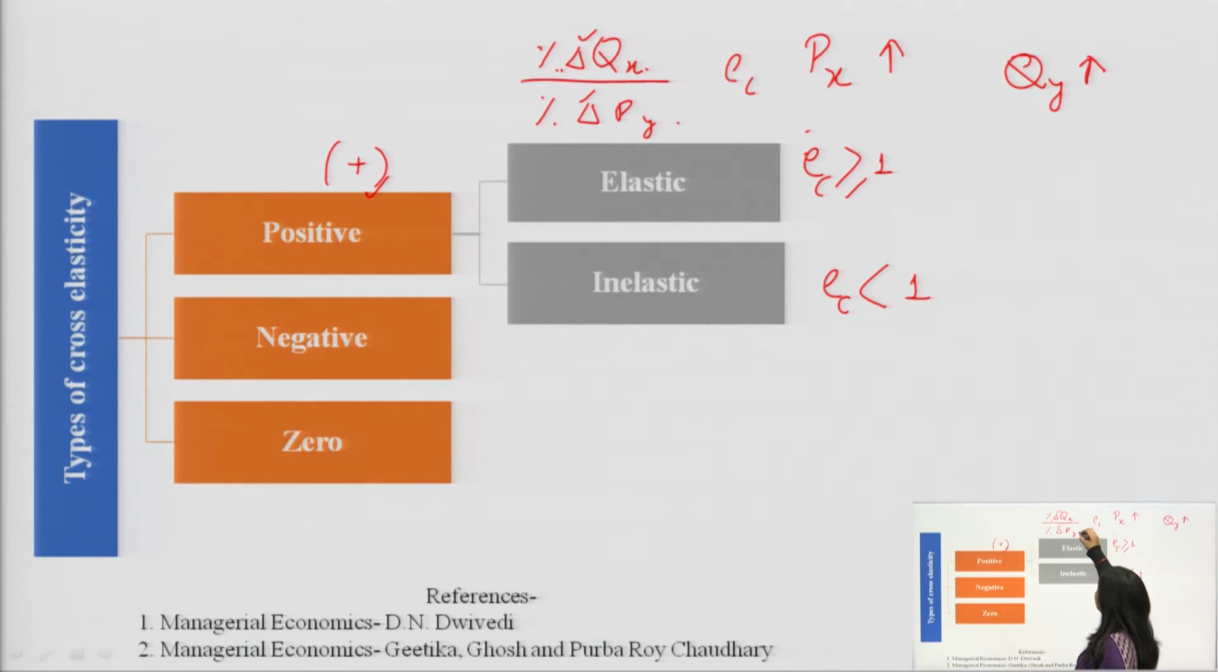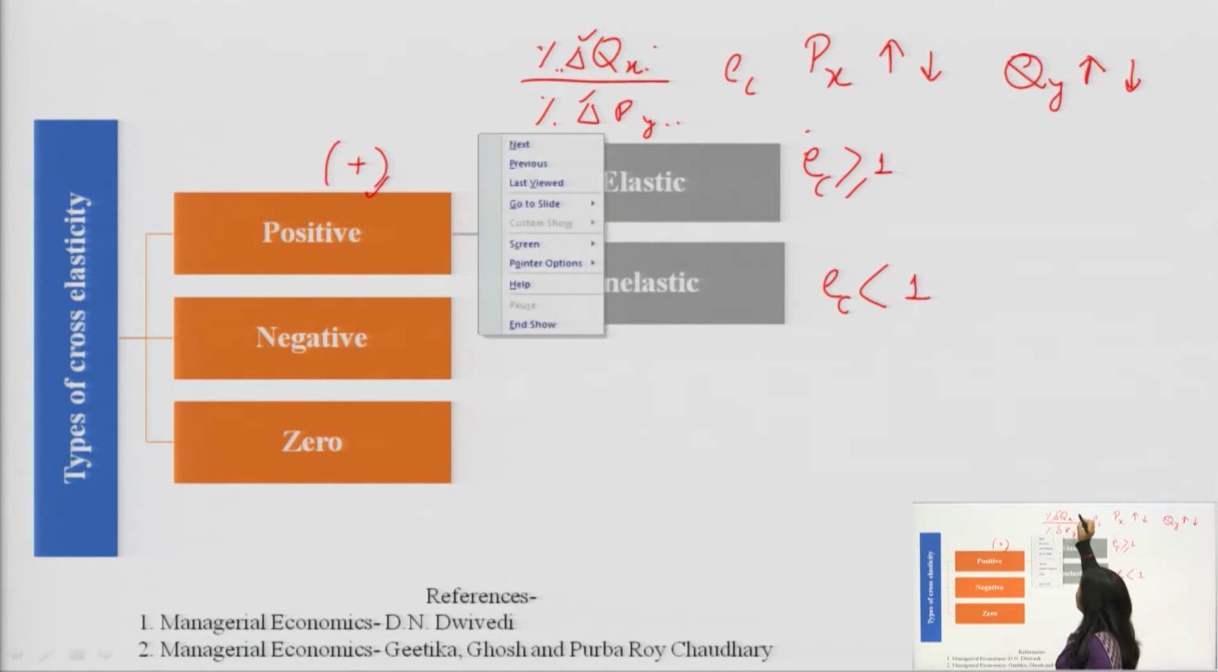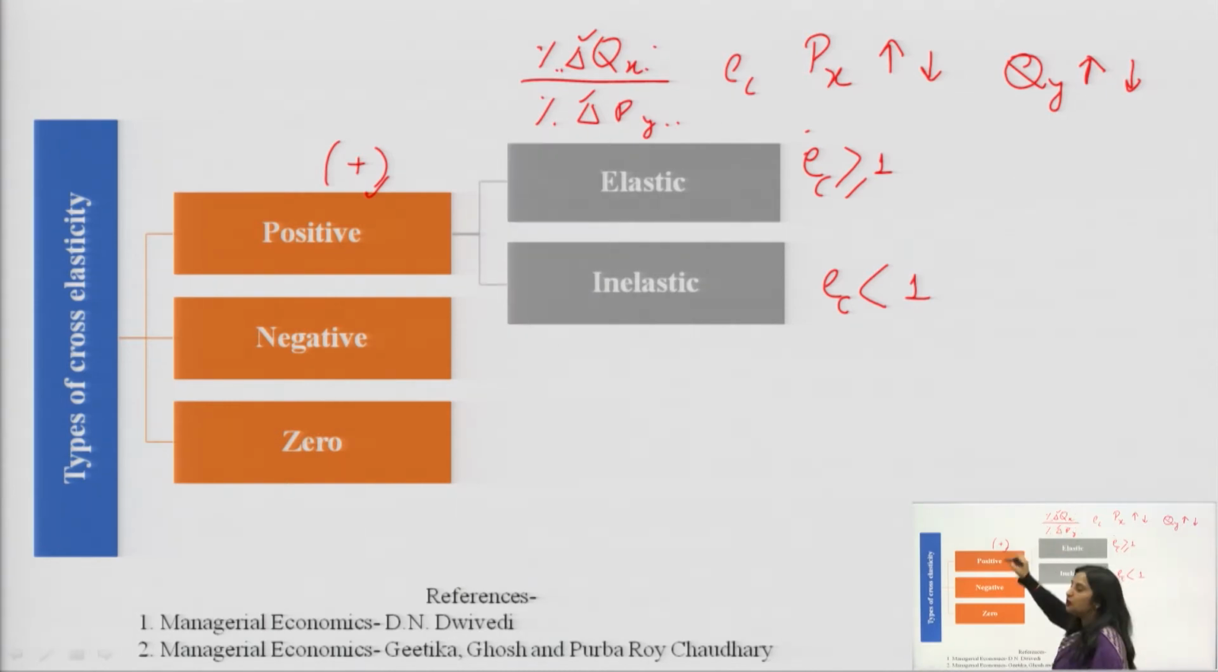The prices are increasing and demand is also increasing. Second case, the prices of commodity X are decreasing and the demand for commodity Y is also decreasing. So there is a decline in both, and then only it would be positive. It would be positive only in case of substitute goods.